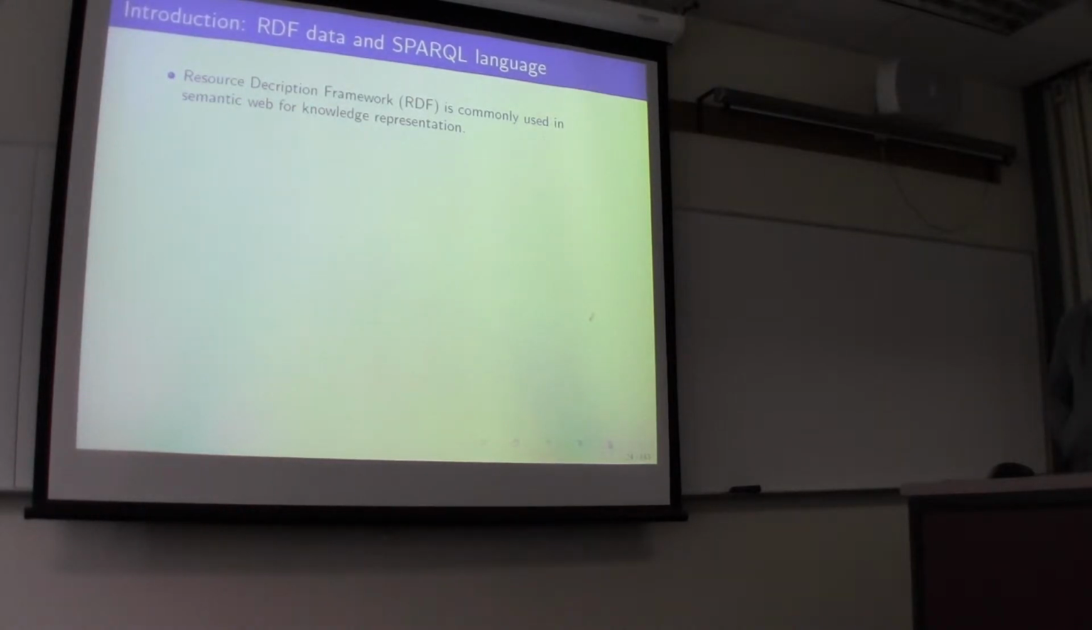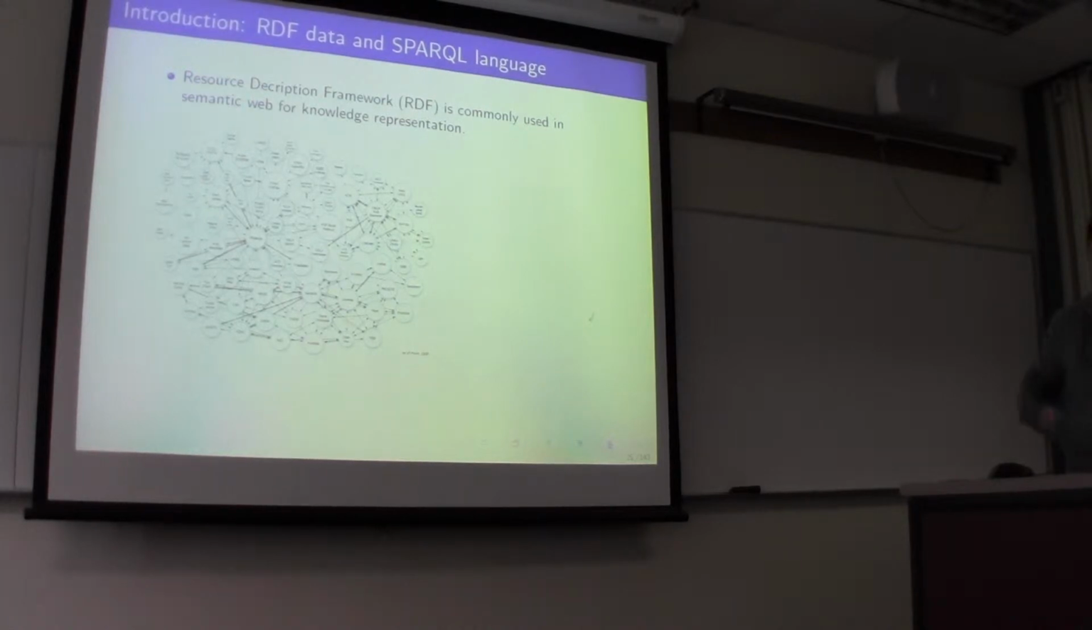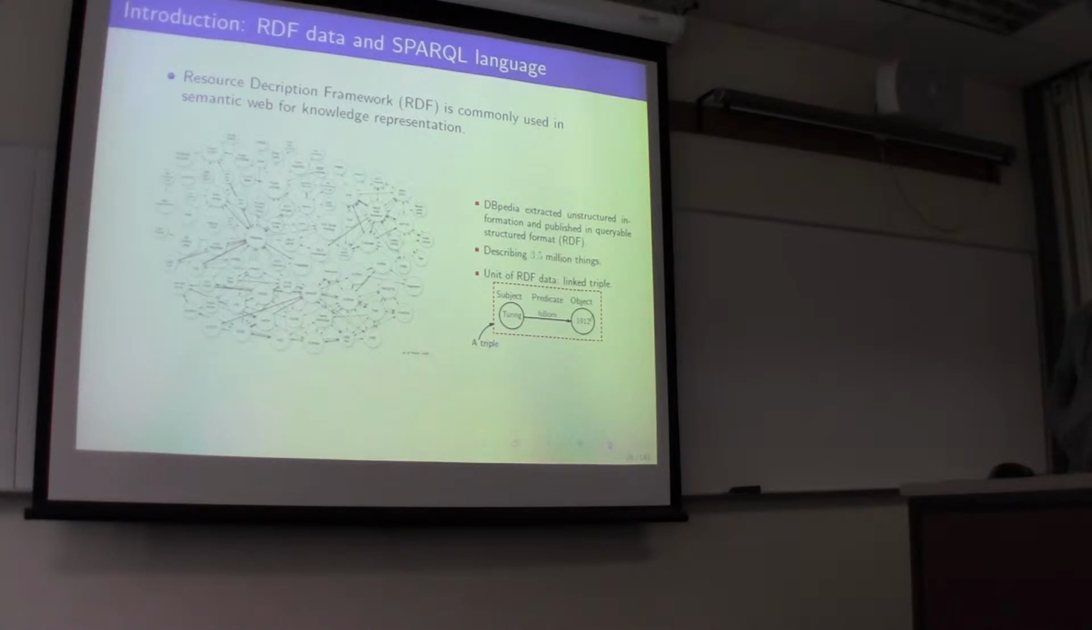Resource Description Framework, RDF, is commonly used in the semantic web for knowledge representation. For example, here's a snapshot from DBpedia, one of the largest RDF data repositories on the web. It describes 3.5 million things around our life, extracts unstructured information from Wikipedia and other sources, and publishes it in a queryable structured format, which we call RDF. The unit of RDF data is a linked triple. For example, here, the subject, predicate, and object describe that Alan Turing was born in the year 1912.